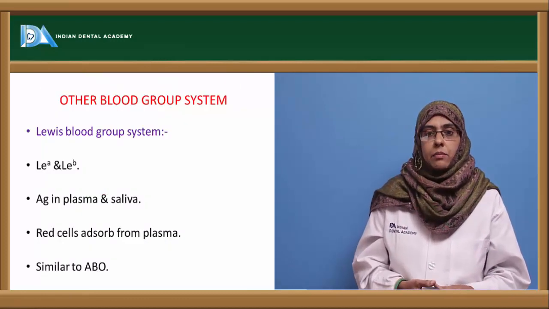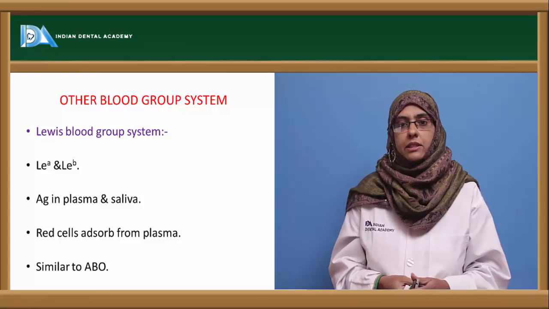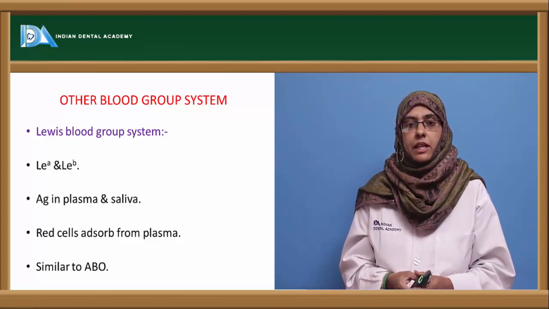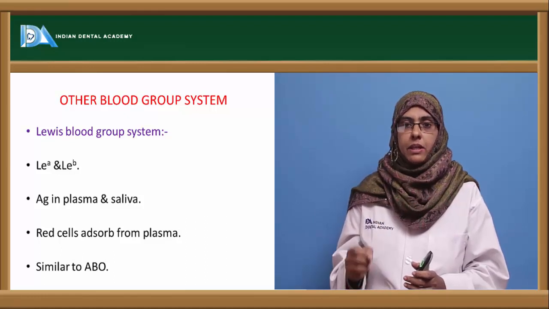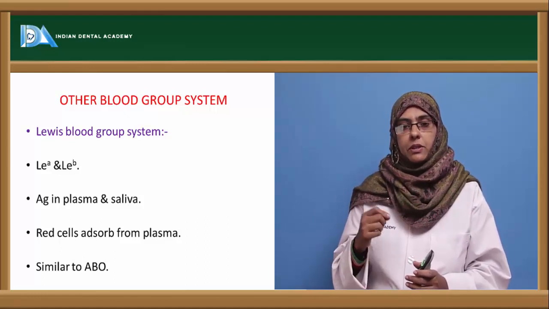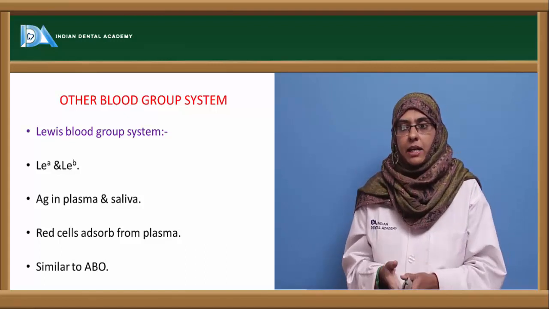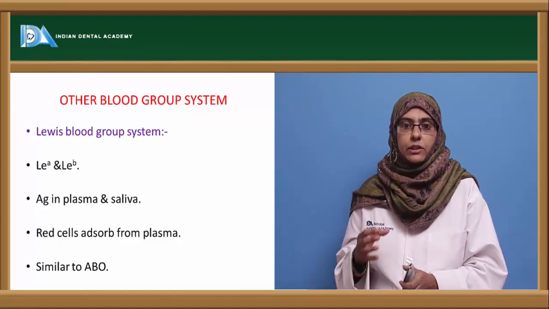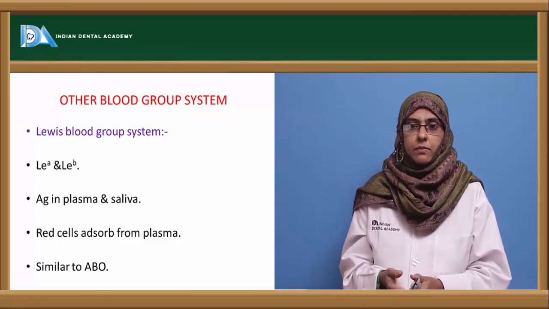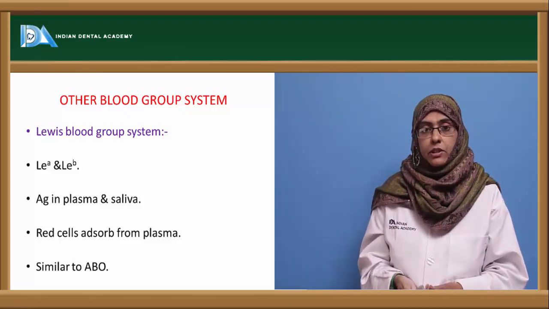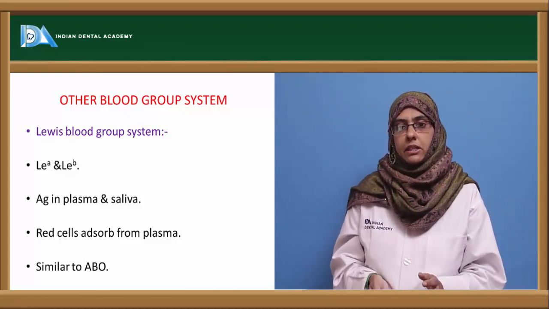Next are other blood group systems proposed by different scientists, that is the Lewis blood group system, where it indicates that these antigens such as Lea and Leb antigens can be expressed on the RBCs, and they are usually seen in the plasma and the saliva, and the RBCs usually absorb these antigens and express them on their surface. So they are similar to the ABO, where you can see the homologous antibodies in the serum.